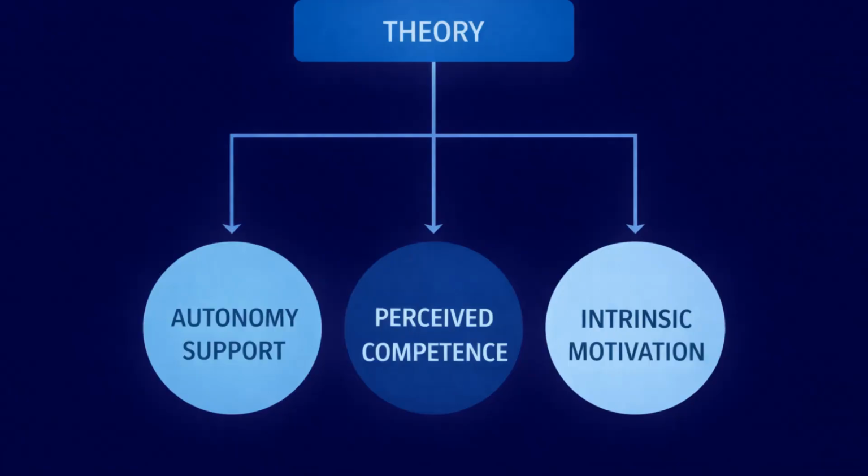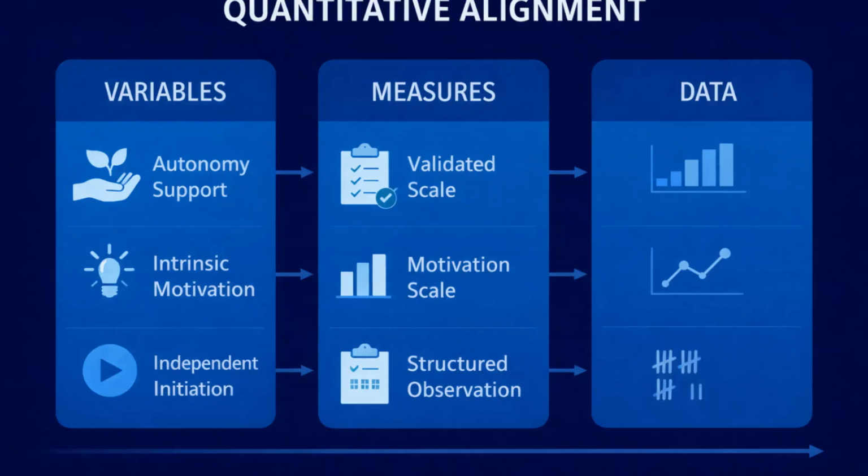From this theory, central constructs include autonomy support, perceived competence, and intrinsic motivation. These constructs are not arbitrarily selected. They are derived directly from the theoretical model. If the study is quantitative, variables might include perceived autonomy support from instructional tools, levels of intrinsic motivation during academic tasks, and observed indicators of independent task initiation. Measures might include validated autonomy and motivation scales, along with structured behavioral observations.